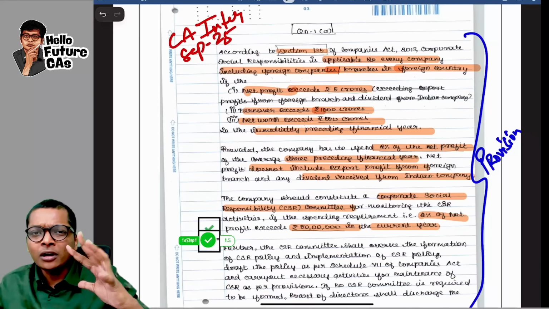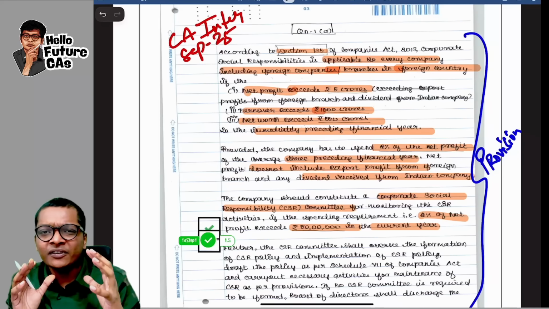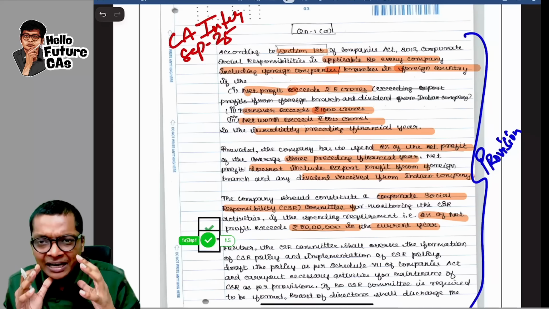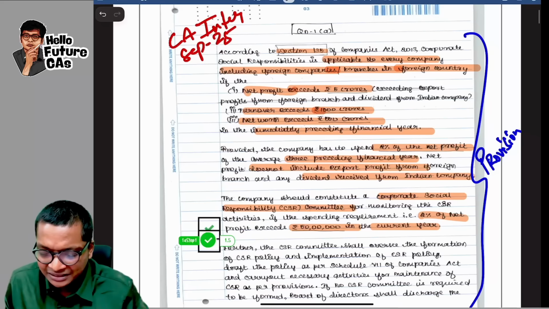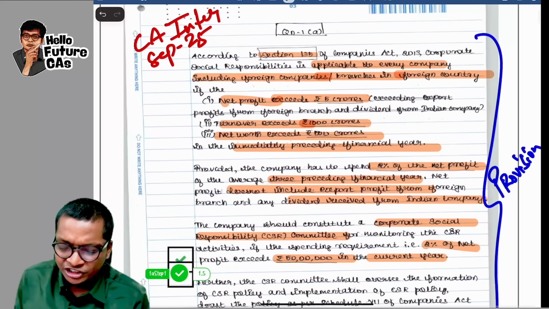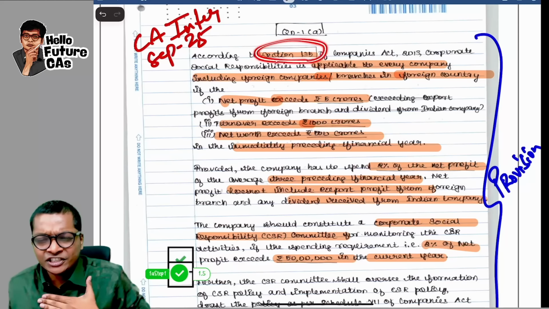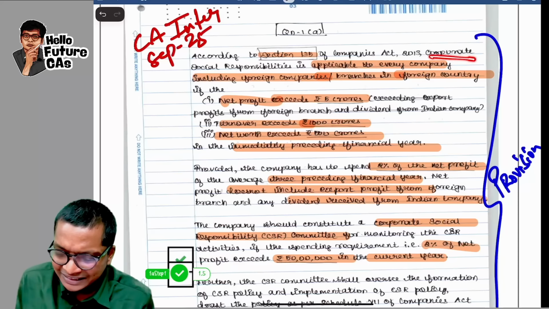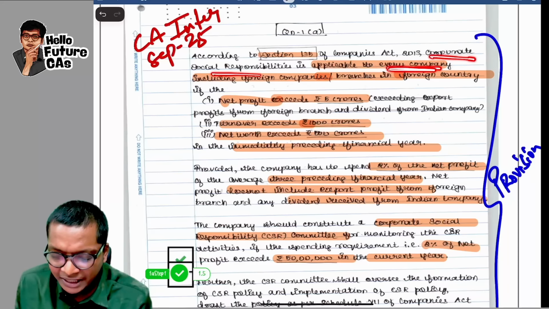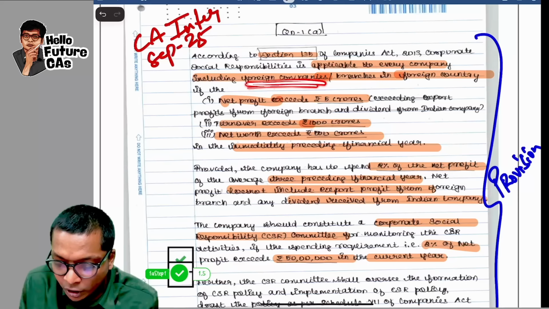Spot on. Always I keep saying the first part of your answer has to be provision, because you're conveying to the examiner that as per Companies Act, you know all the relevant points. Let's read her answer, guys. She is saying as per section 135, section number again not compulsory if you remember right. She is saying CSR is applicable to every company including foreign company.